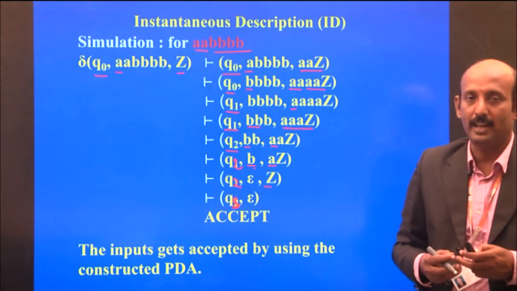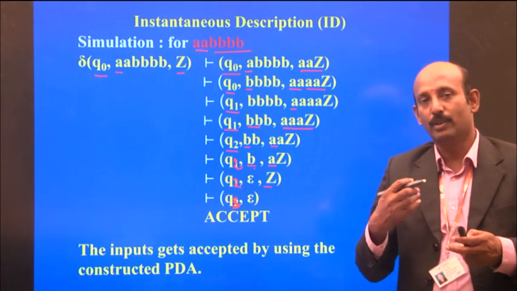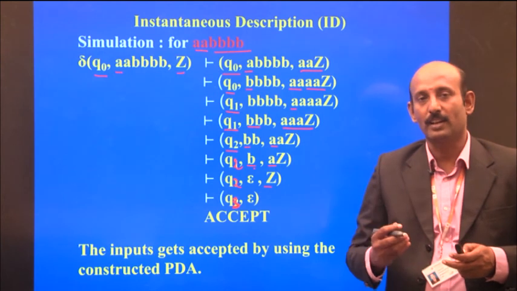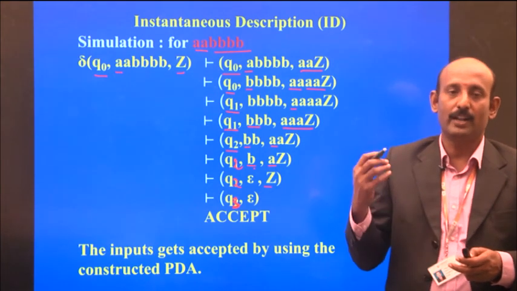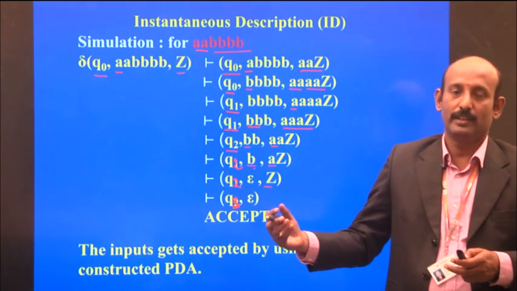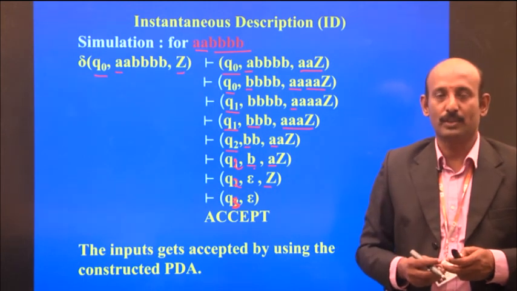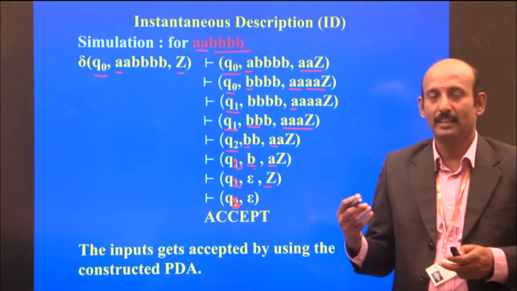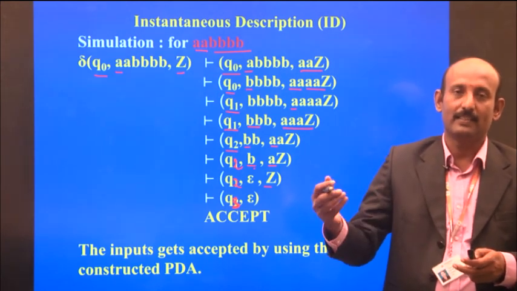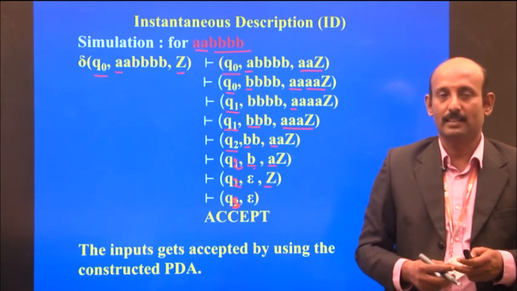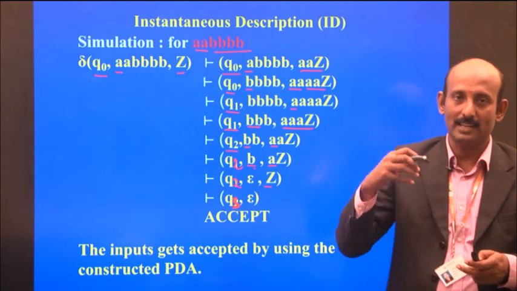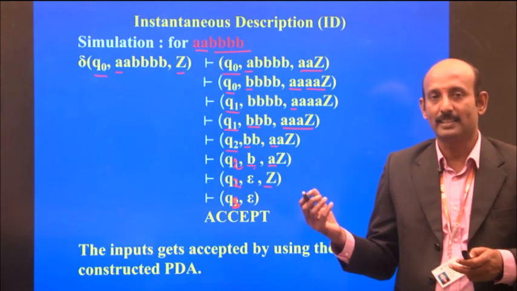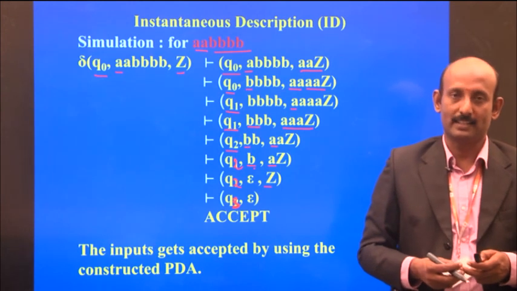Similarly, in context-free languages, we prove that the language is context-free by showing it is recognized by a push-down automata. Once the language is recognized by the push-down automata, we can say the language is context-free. If the push-down automata does not recognize it, then we cannot say it is a context-free language.